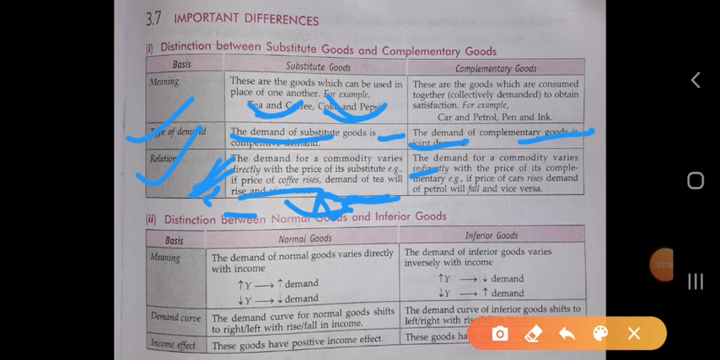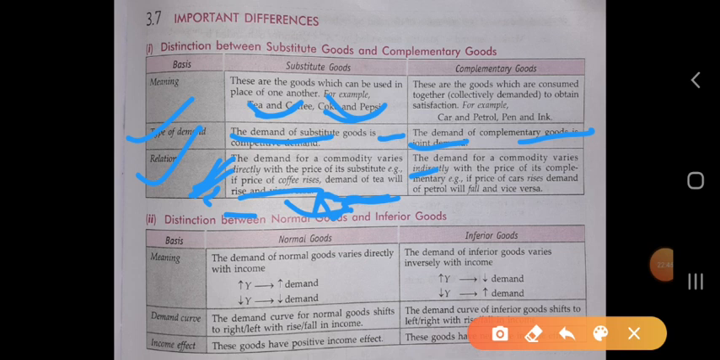When the price of one good increases, the demand for the substitute good will also increase. When the price of one commodity decreases, the demand for the substitute good will also decrease. So the relation between the price and the demand of substitute goods is a direct relation.